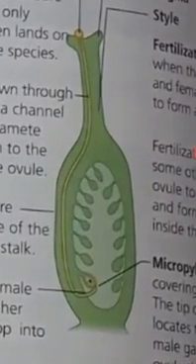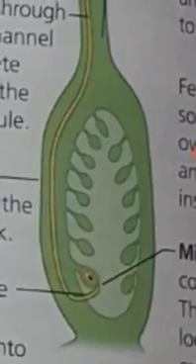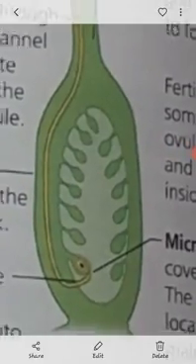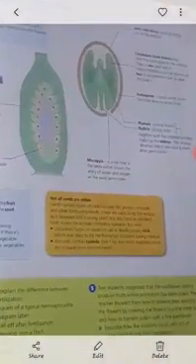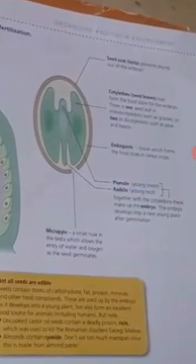When the pollen tube is formed, it enters the ovule through this hole. So this micropyle has actually formed because of the pollen tube. This is the structure of a seed.